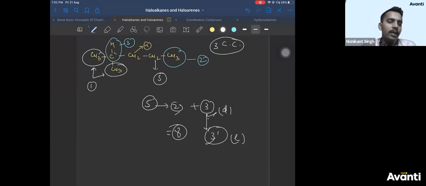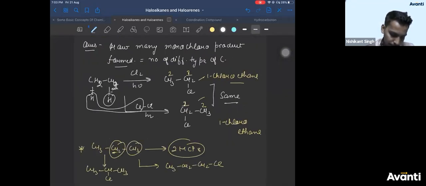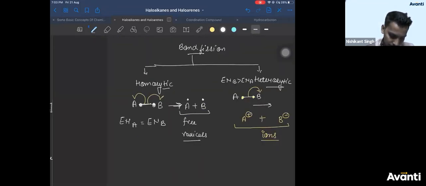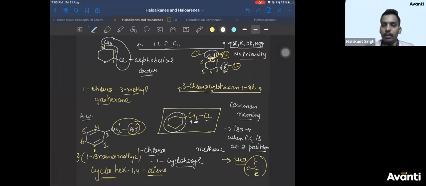So if the priorities are not same, higher priority should be given lowest number. For both double bond. What are you trying to say? Let me see. Yes. What are you trying to say, Adesh?